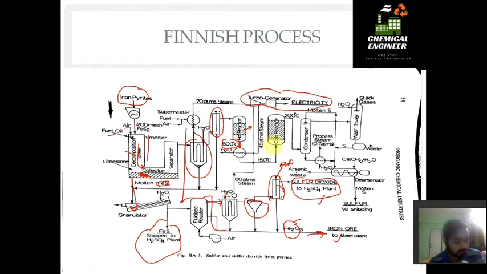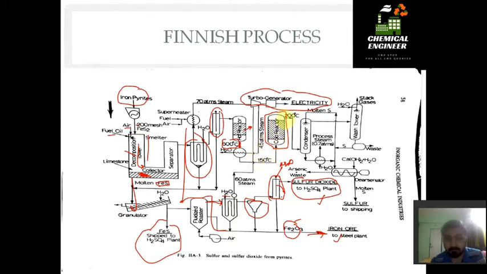From the cold reactor we do the main reaction for the formation of elemental sulfur. Whenever you are asked where the elemental sulfur formation reaction takes place in the Claus process, your answer should be the second reactor, the cold reactor, which works at a temperature of 150 degrees Celsius.